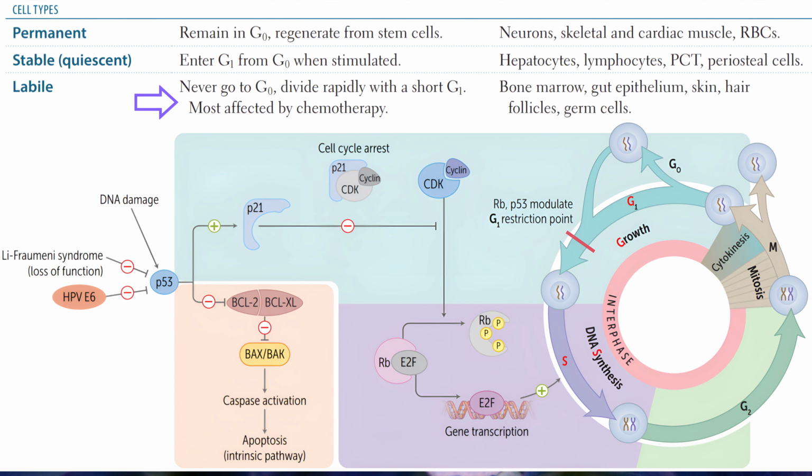Labile type. Never go to G0, divide rapidly with a short G1. Labile cells are most affected by chemotherapy, which include bone marrow, gut epithelium, skin, hair follicles, and germ cells.